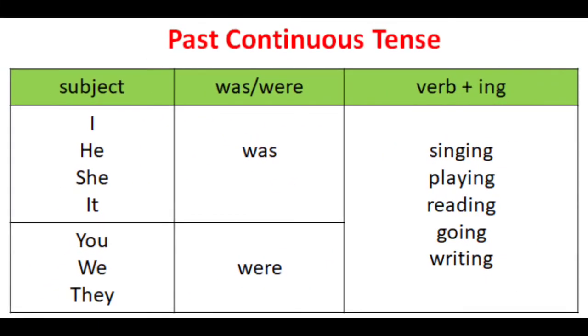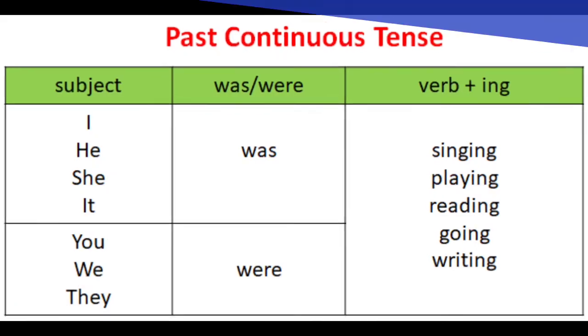Look at the sentences for past continuous tense. For subjects I, he, she, it, we use was. So: I was singing, he was singing, she was singing, it was singing. For the subjects in the plural form like you, we, they, we need to use the be form of verb were. So: you were singing, we were playing, they were reading. So this is the way you need to make sentences in past continuous tense, children.